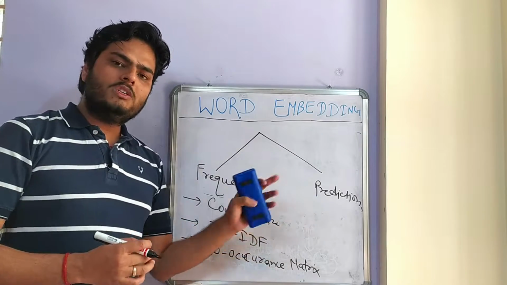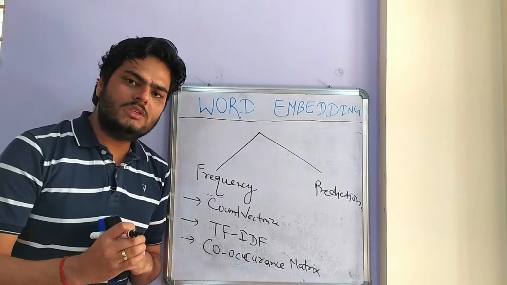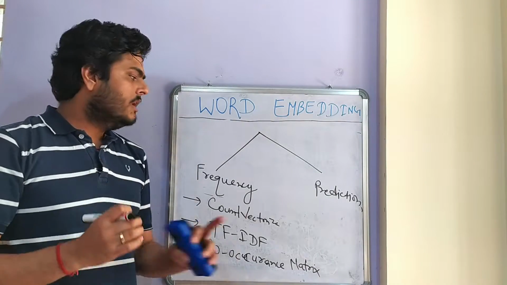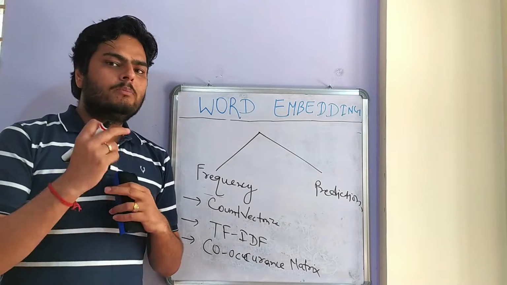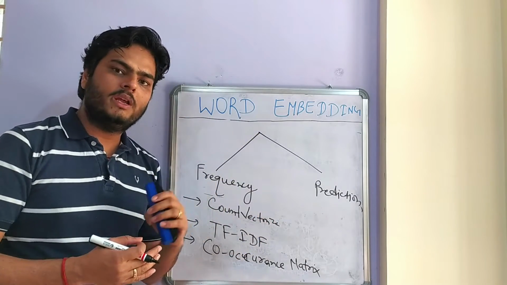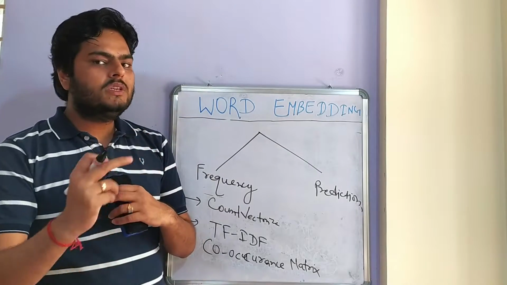Before that, what is the prediction based approach? In all these approaches we use the count of a word occurring in a document. But in the prediction based approach, we try to capture the meaning, or, as in the example of those two sentences in the beginning, we try to capture the context in which a word is used.